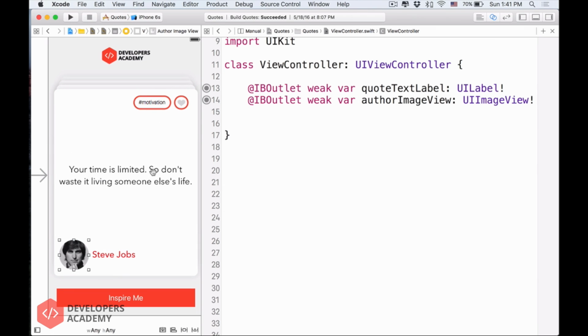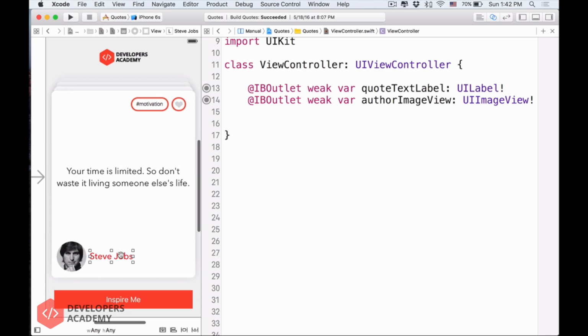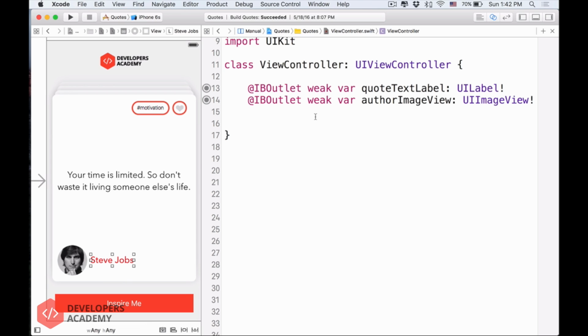Awesome. Now the last thing you want to do is this author label. So can you pause the video a little bit and then do it? Just make an IBOutlet from the UI to our class ViewController, over here, and then come back with me. Alright, I hope that you complete the little code challenge today.